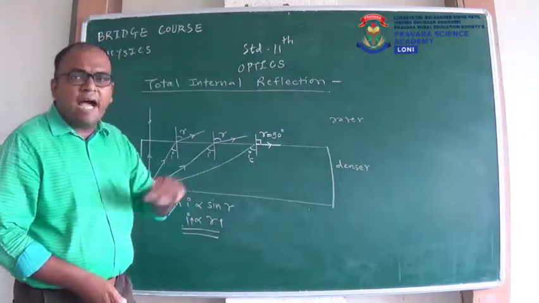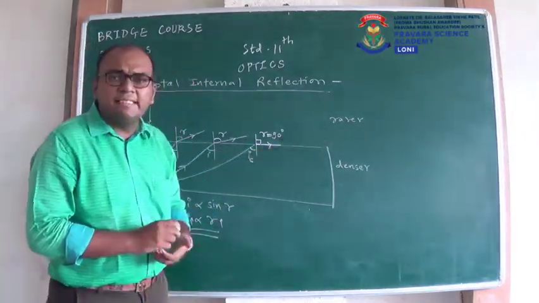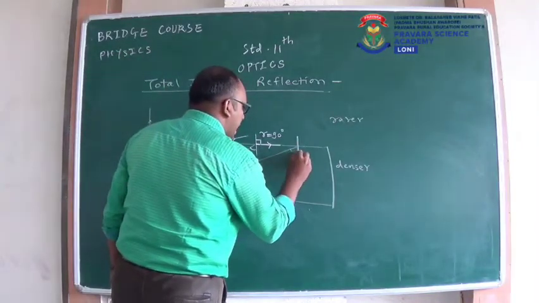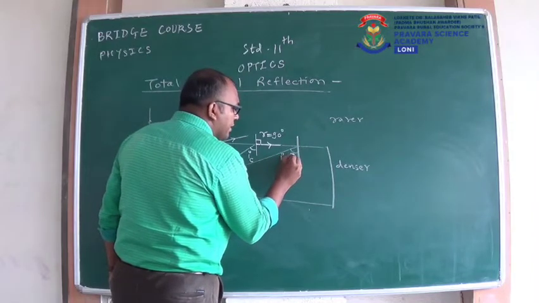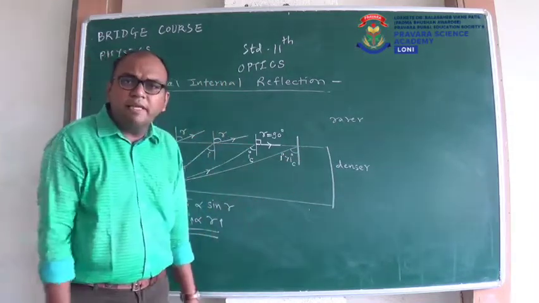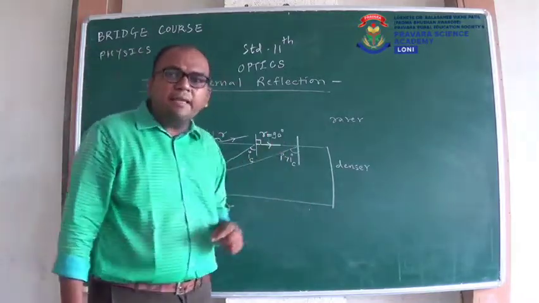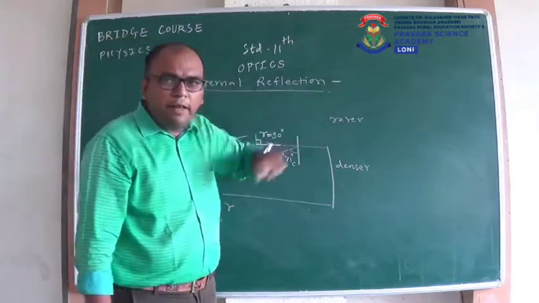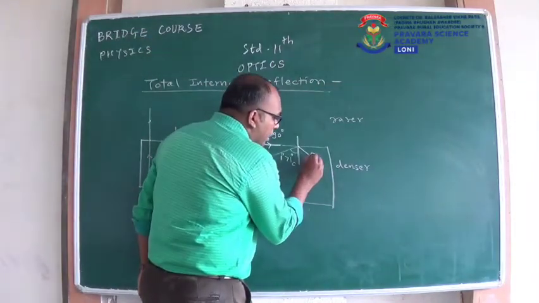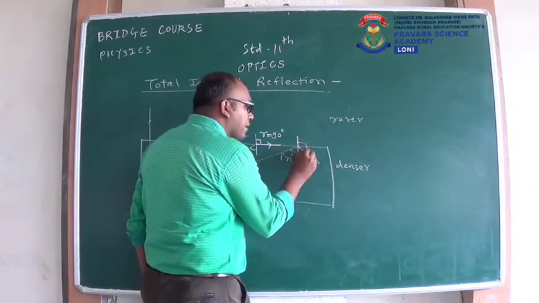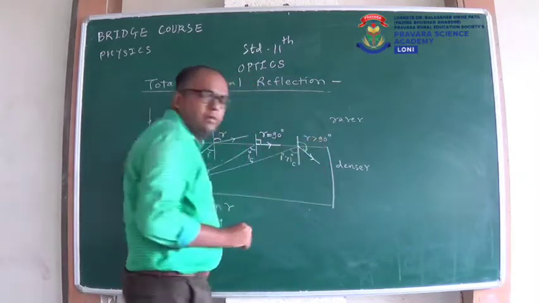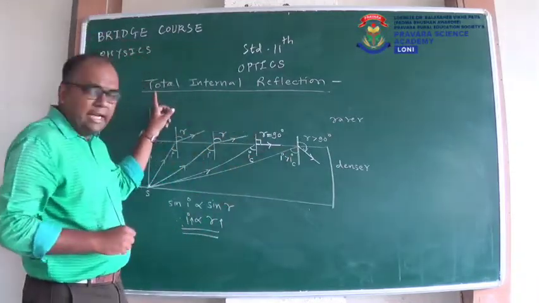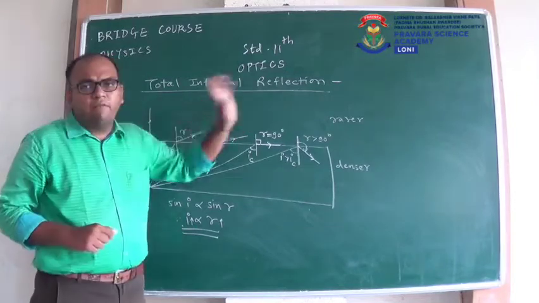But we will again increase I and go beyond this IC. Now I will be greater than IC, and R will again increase. Now R will be greater than 90 degree. That means the light ray will not go into the rarer medium, it will reflect in the denser medium. So here refraction will not happen, reflection will happen, and that reflection we call total internal reflection.